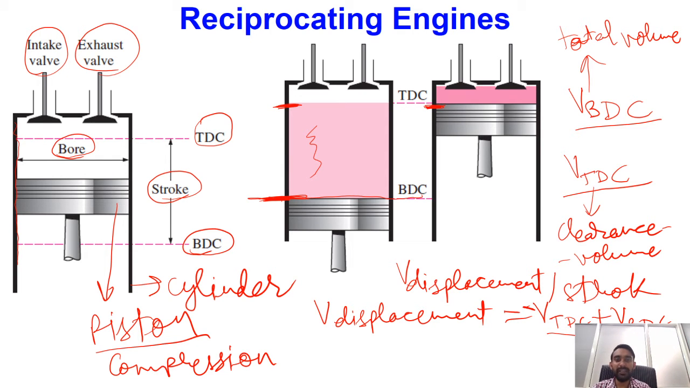And after that, when the piston will be moving in upward direction, both these valves are in closed position, and whatever air-fuel mixture we have will be compressed. So we define one term as compression ratio, and we will use the symbol R for it. This compression ratio is nothing but the total volume, that is the volume corresponding to bottom dead center, divided by the volume corresponding to top dead center. So this is our compression ratio.